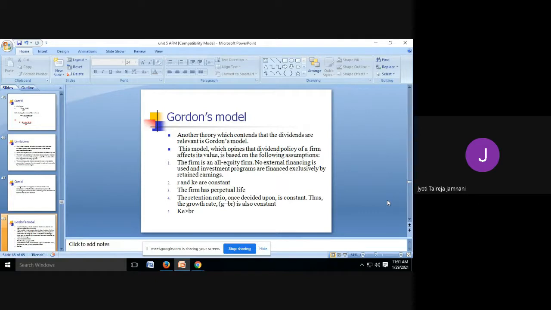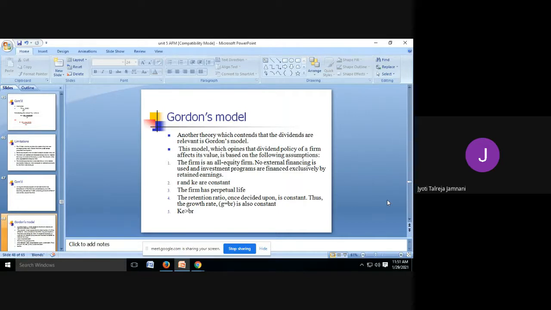Then R and KE are constant. Like Walter, he also assumes that the return and the cost are constant, but in real life, it shouldn't be like that. The firm has a perpetual life, the firm's life is never ending. He says that the retention ratio, once decided, is constant. So if you have decided to retain 30% of the profit and give 70% as dividend, then forever you will have to retain only 30%. So once you decide the retention ratio, it will be constant, which is again wrong.